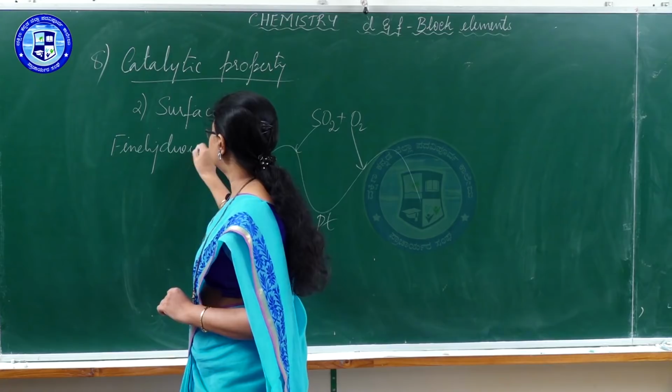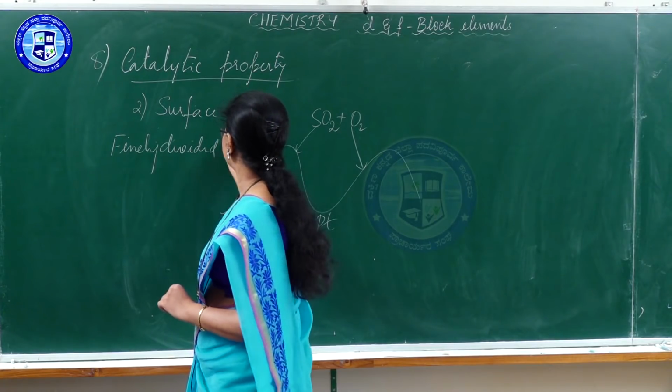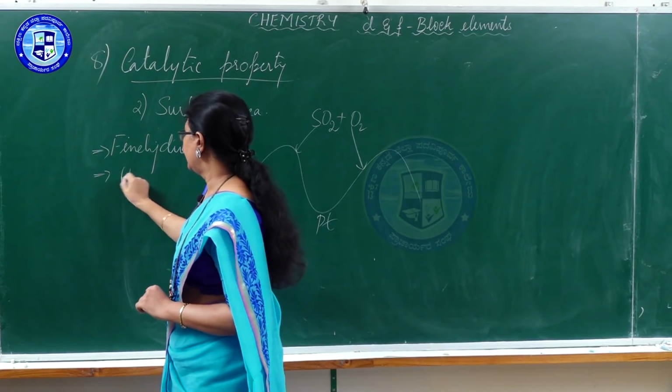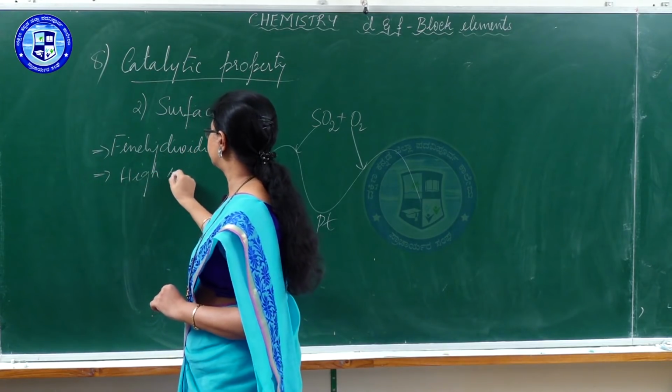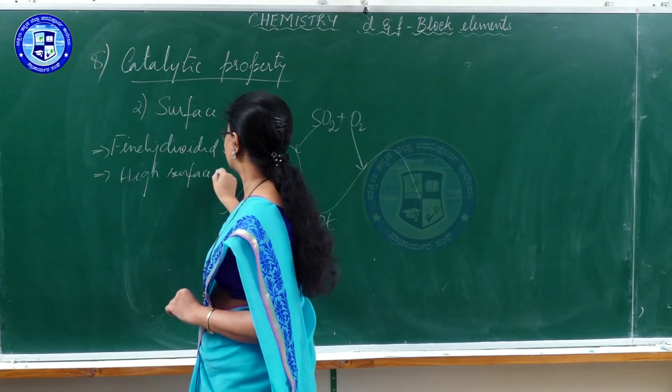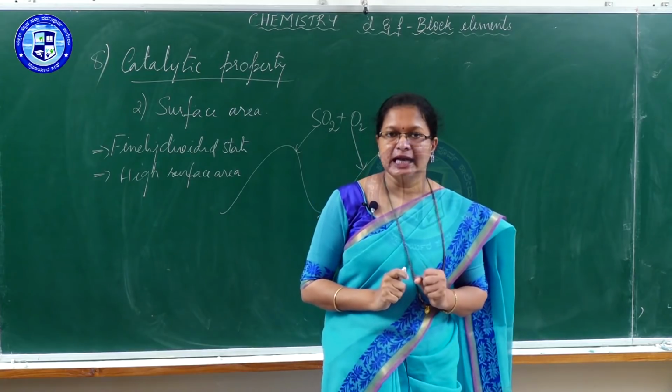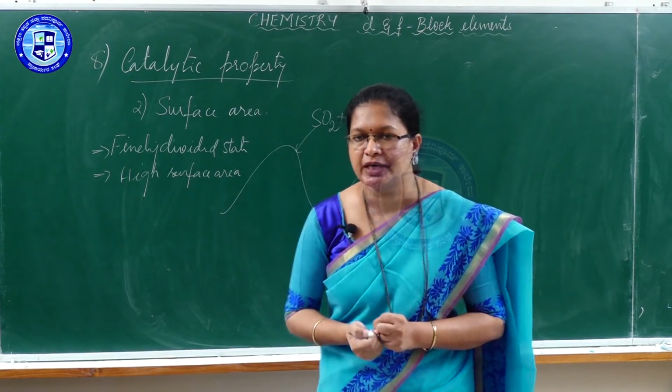In the finely divided state, they have high surface area, which helps the reactant molecules to get adsorbed on the surface.